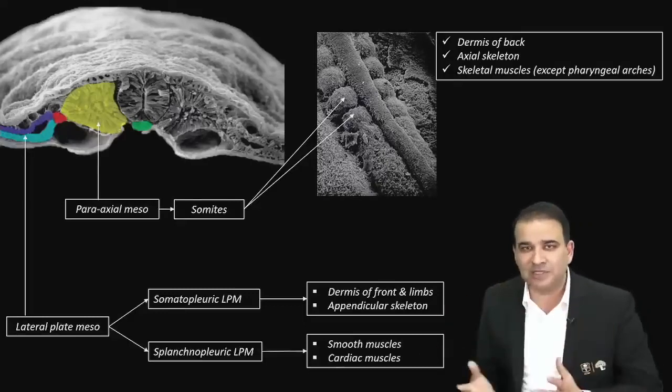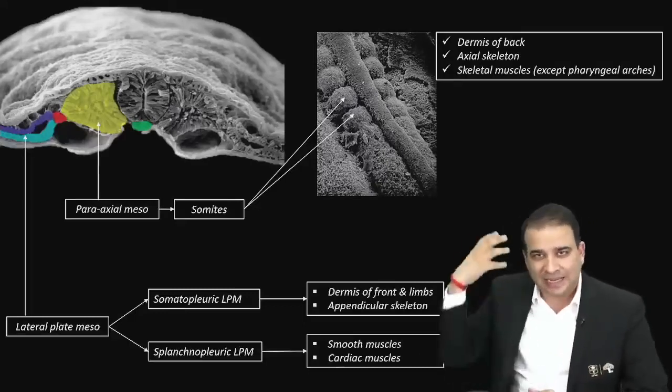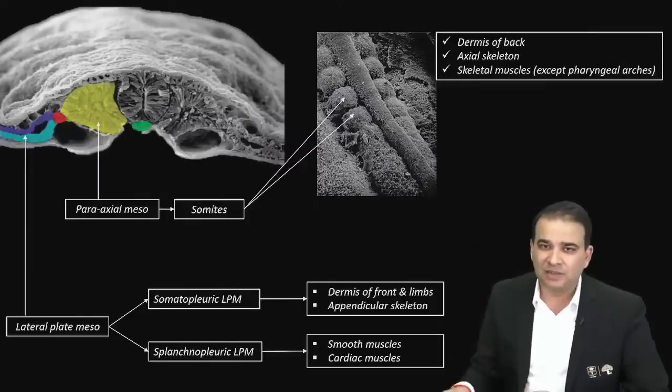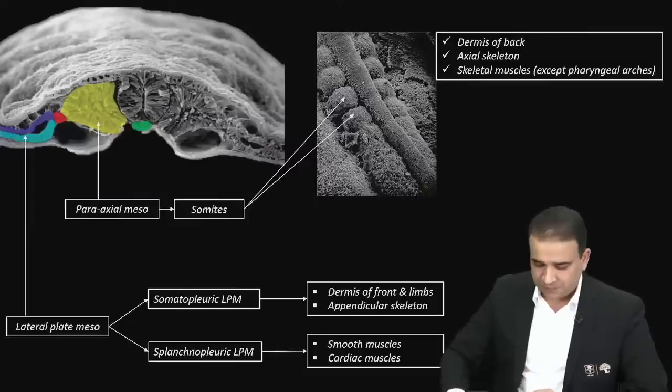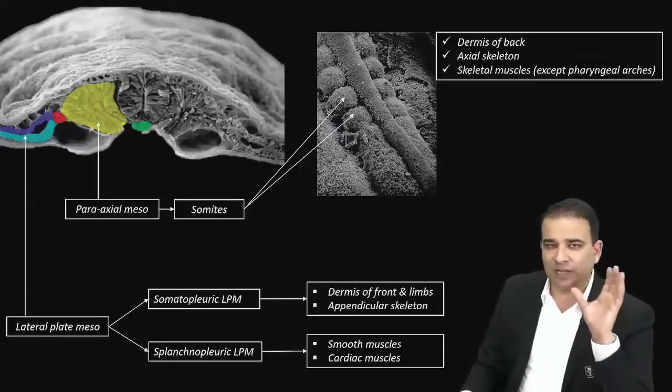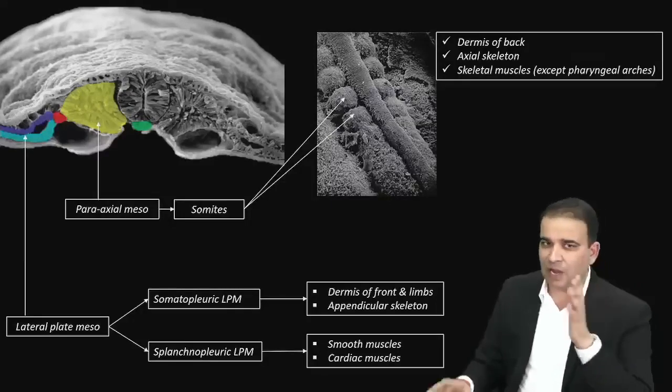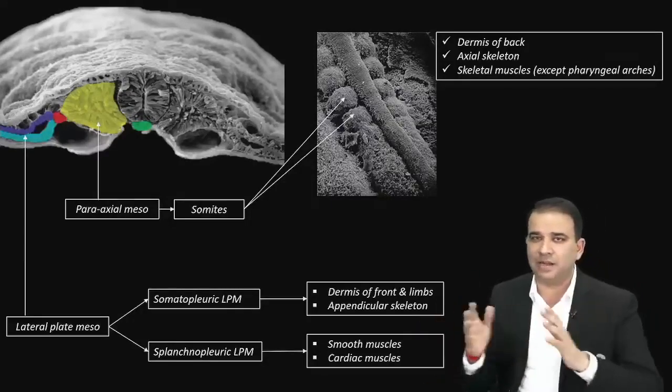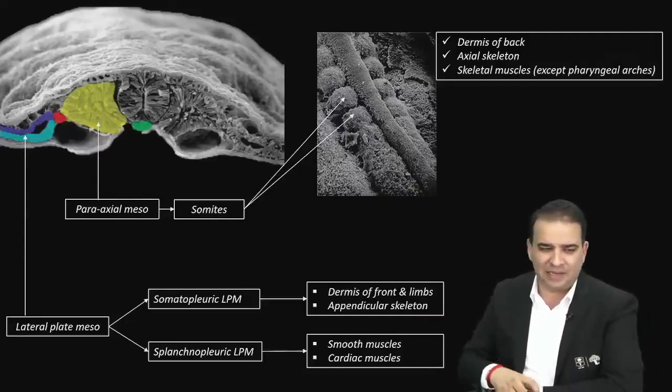Now cardiac muscle won't form everywhere, so there is a specific area at the cranial end of the embryo where the cardiac muscles are formed from the splanchnopleuric lateral plate mesoderm. So this is what you're looking at, guys. Right now we already saw the intermediate mesoderm, and now you're looking at the paraxial and the lateral plate mesoderm. And as I said, this list is very easily comparable.